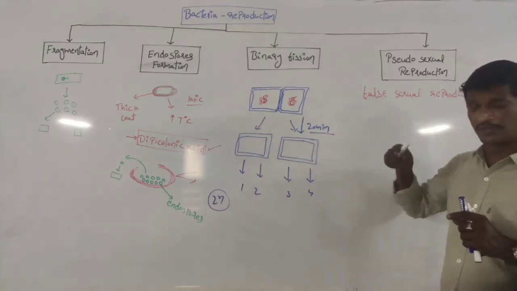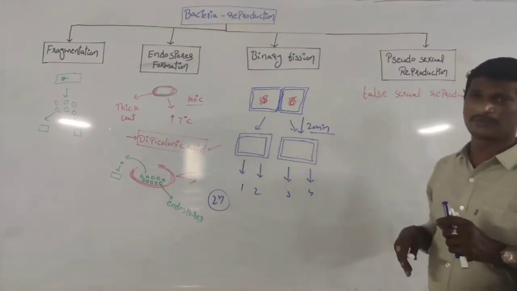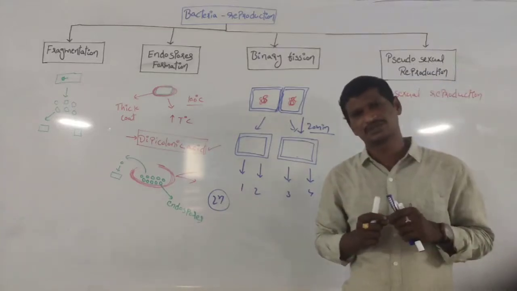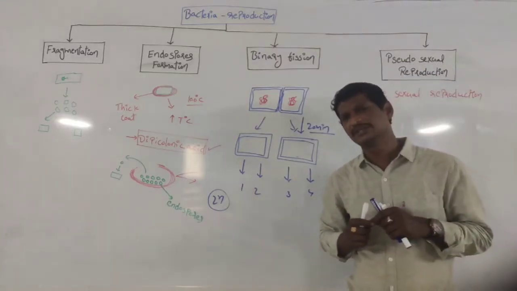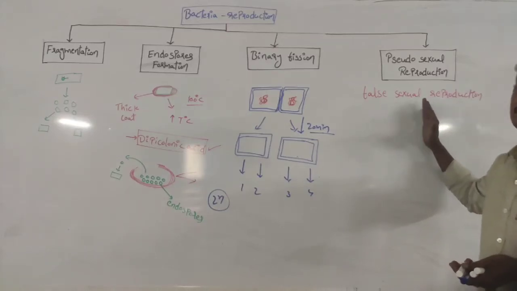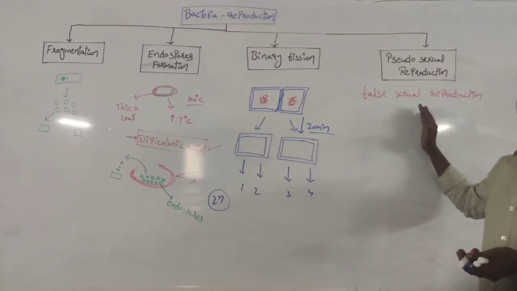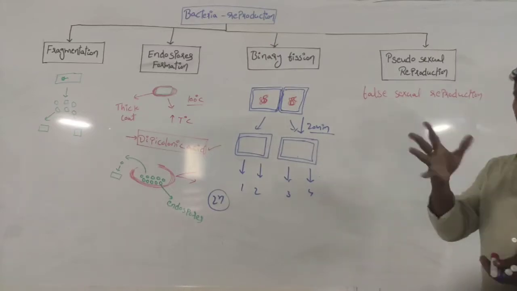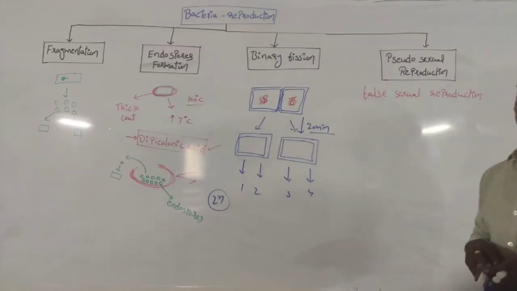Within the sexual reproduction process, there is a fusion of male and female gametes. This is a false sexual reproduction process, because there is no new cell production, but genetic material transfer takes place.